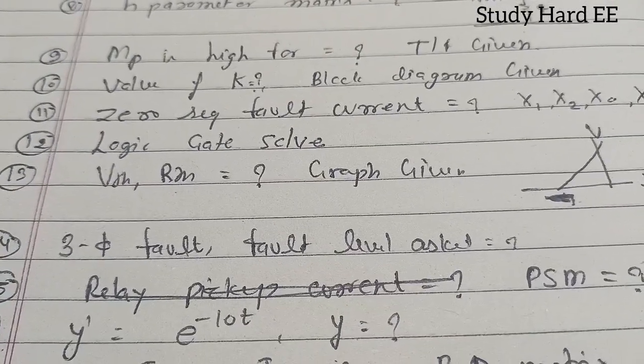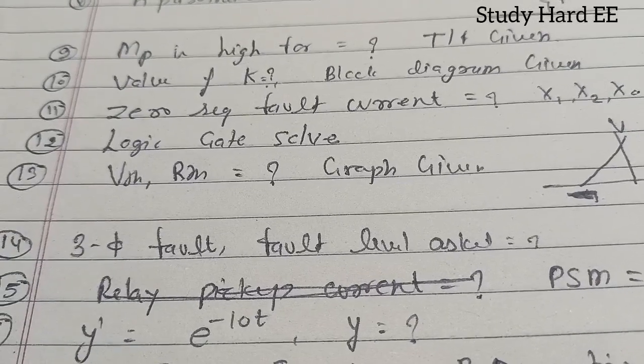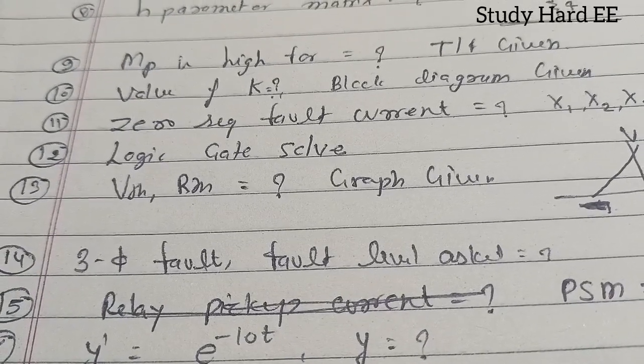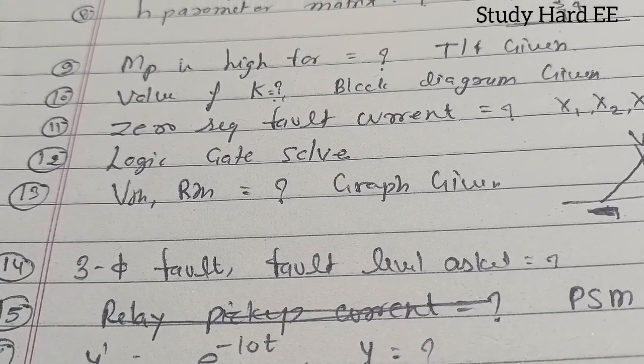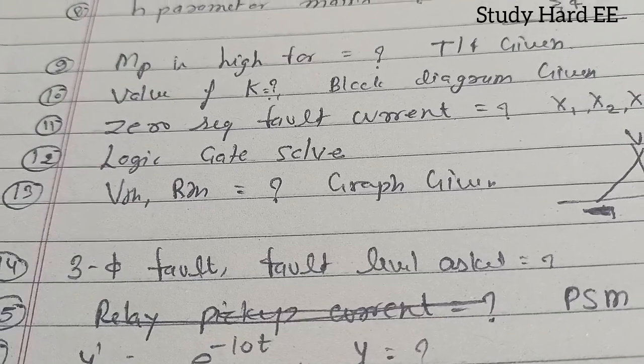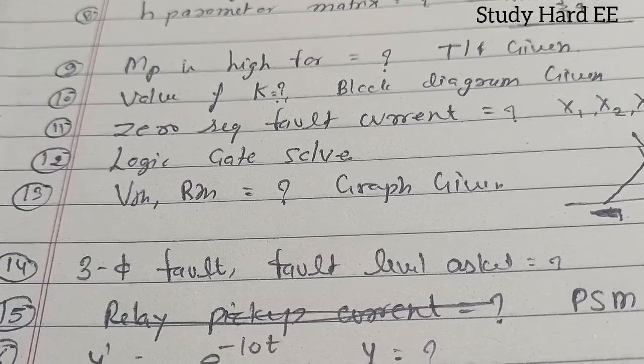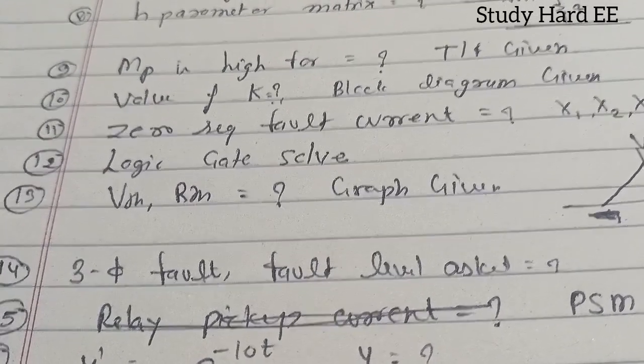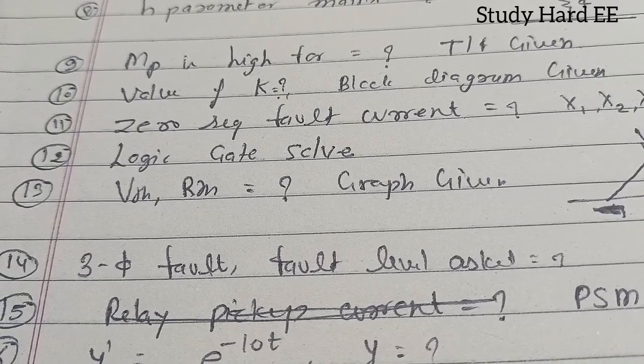It is about the 3-phase fault level. They have given the fault impedance in per unit. You know the relation between them: 1 upon XPU, and then multiply with the rating, you will get the fault level.